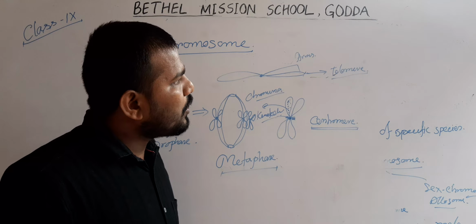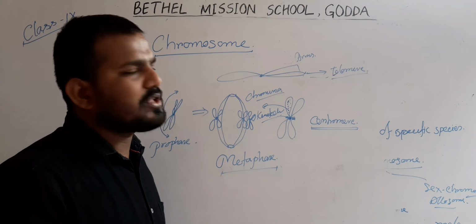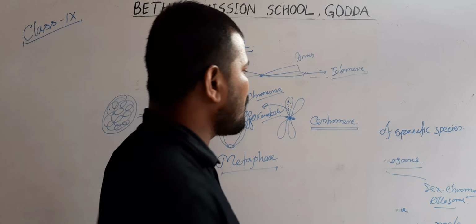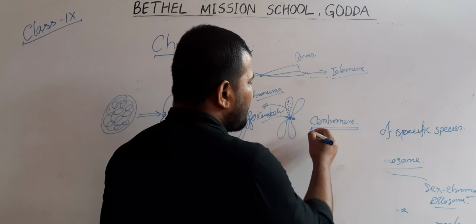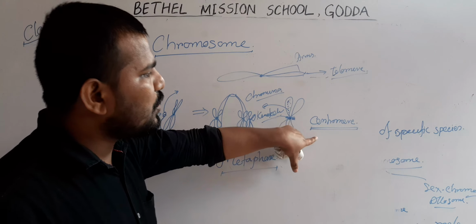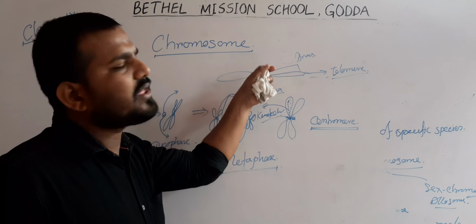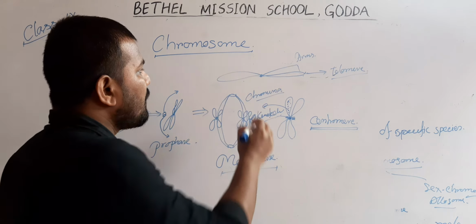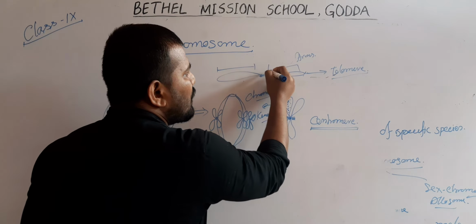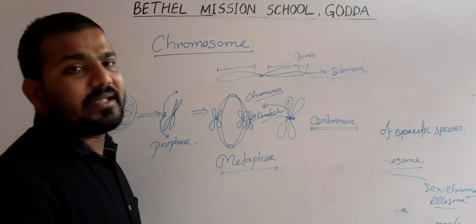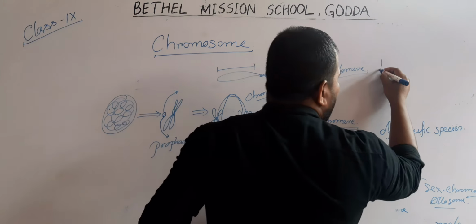Now, on the basis of the position of the centromere, the chromosomes are classified. The first one: if the centromere is present in the middle of the chromosome, both arms are equal. Then it is termed a metacentric chromosome.